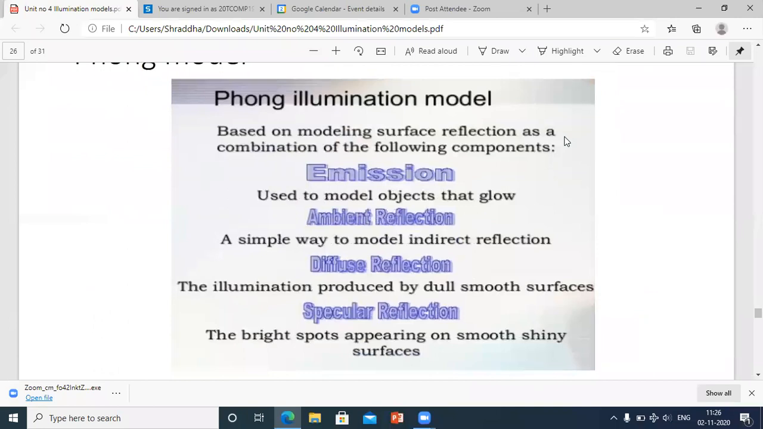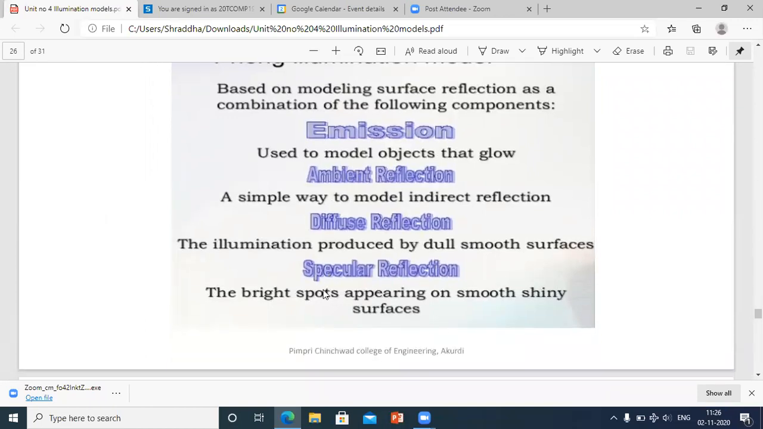That is emission. Emission means what? It is used to model the objects that glow. Ambient reflection, a simple way to model the indirect reflection. Diffuse reflection, the illumination produced by the dull smooth surfaces. And specular reflection, the bright spots appearing on the smooth and shiny surface.